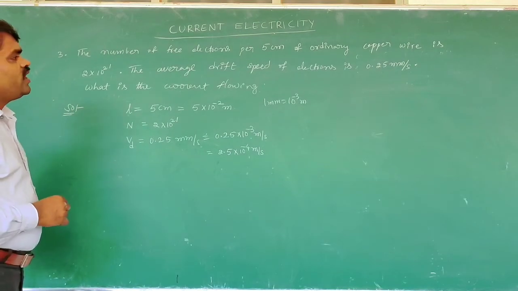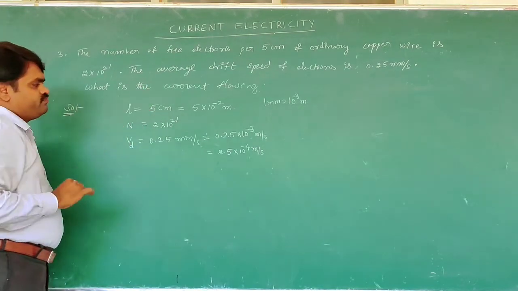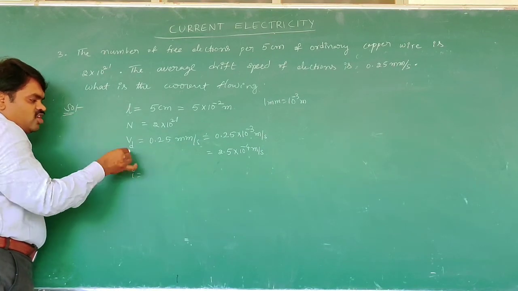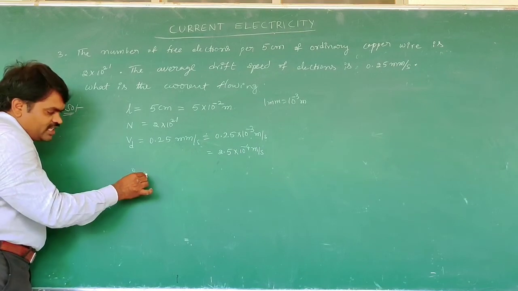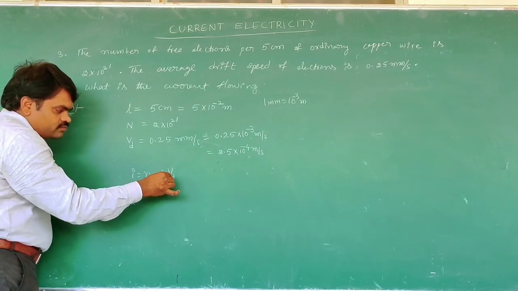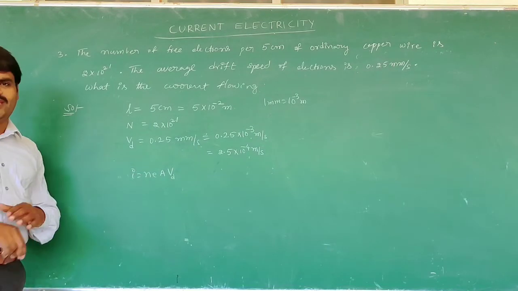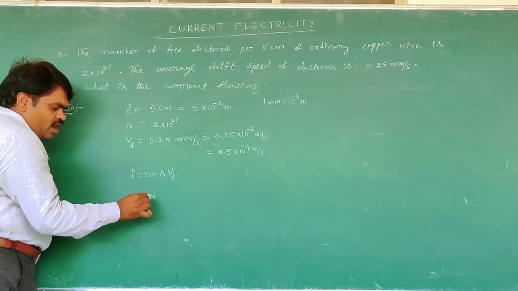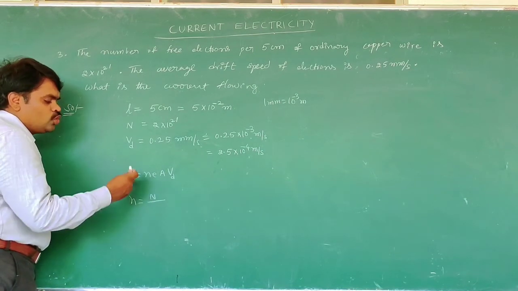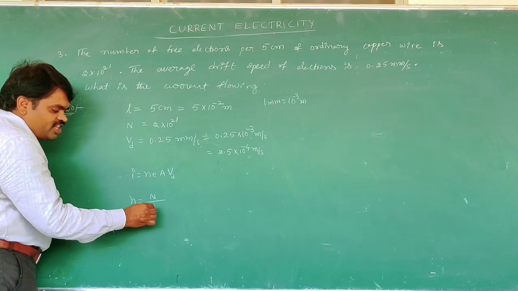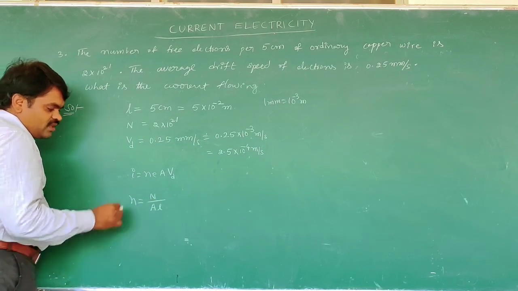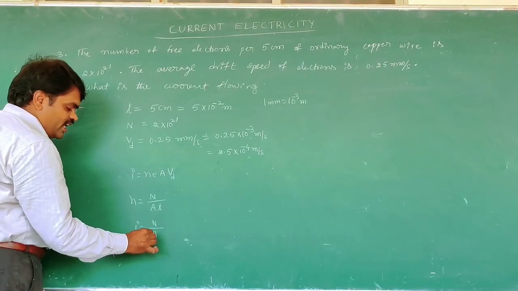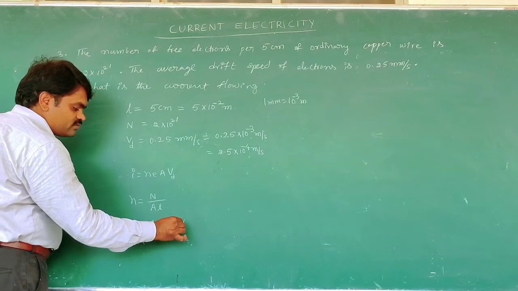Now they are asking about the current flow. First find the current flow. I is equal to, the relation between current and drift velocity, I is equal to nAeVd. But here how to find n? Here n is the number of electrons per unit volume, that is number of electrons divided by area into length. Then we substitute I is equal to N by AL into eAVd.